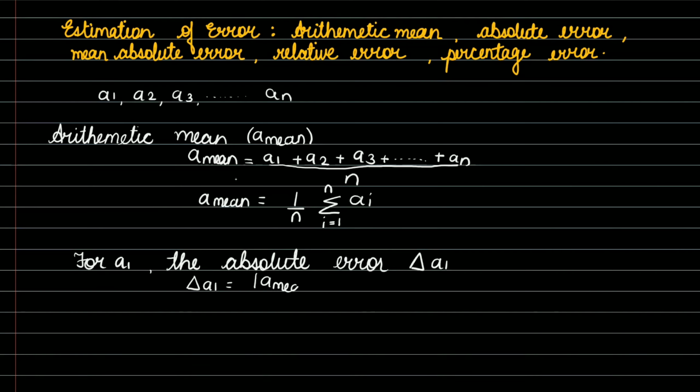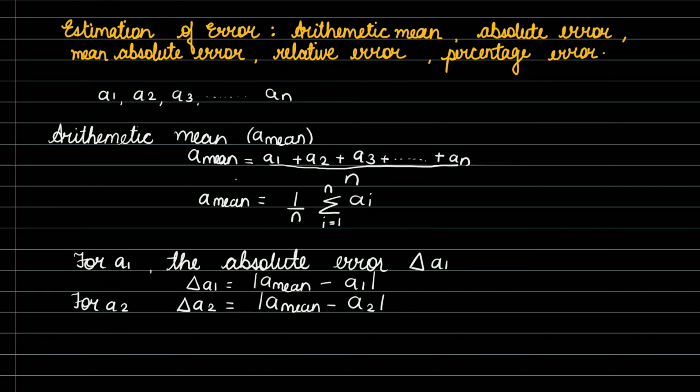minus A1. As I said, it is the difference between the magnitude of the mean value and the individual value, that is A1. For A2, the absolute error will be mod of A mean minus A2.